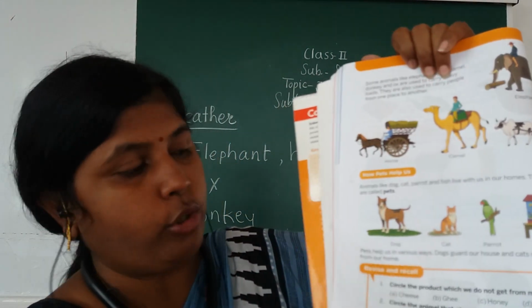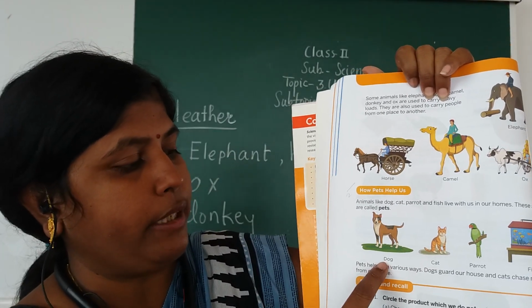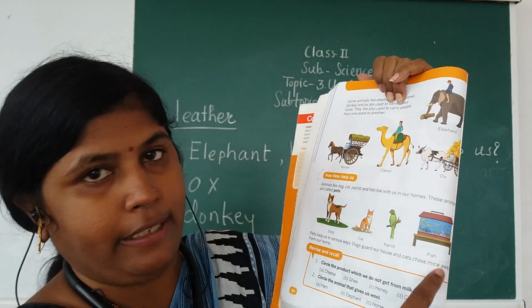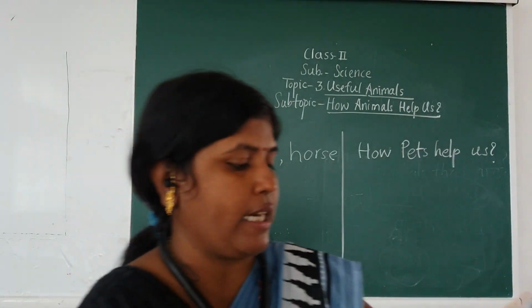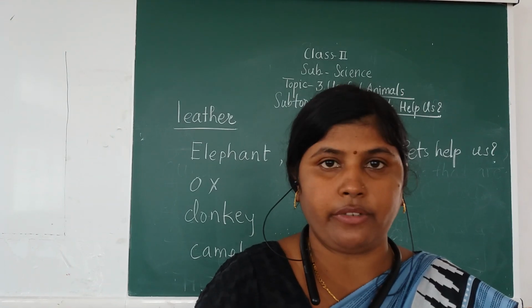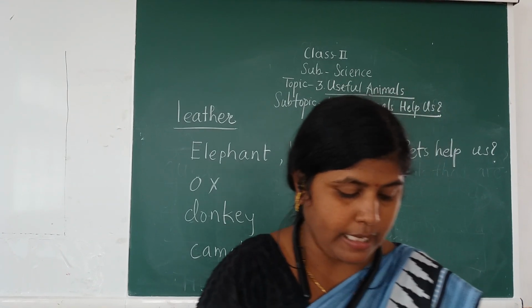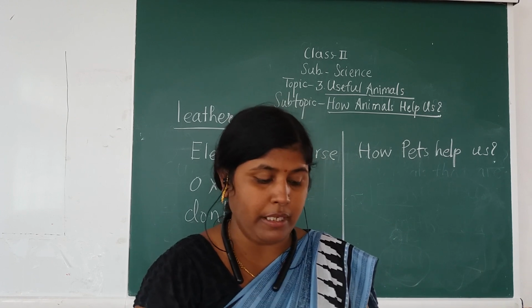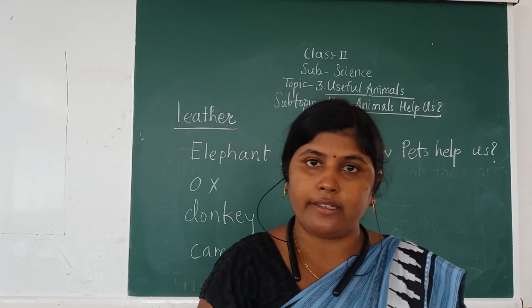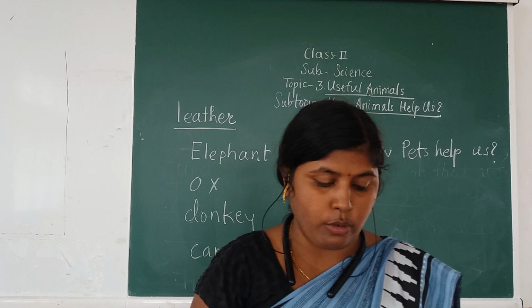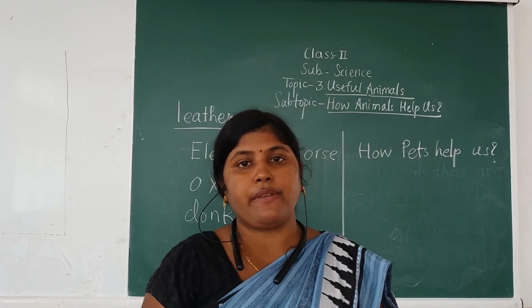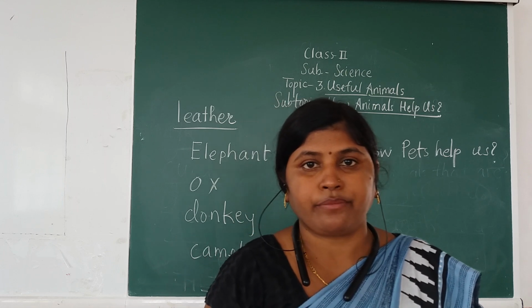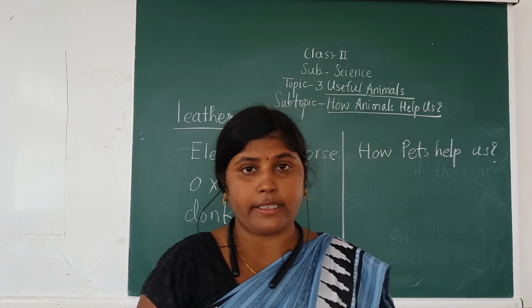You have to observe the pictures very carefully: dog, cat, parrot and fish. These are the animals which live with us in our home, and they help us in many ways. For example, a dog guards our house, and a cat chases away mice. In this way cats and dogs help us. So these are the pet animals.